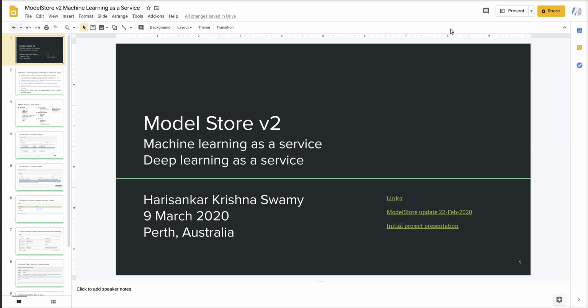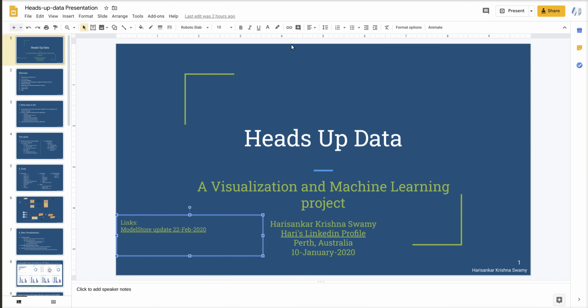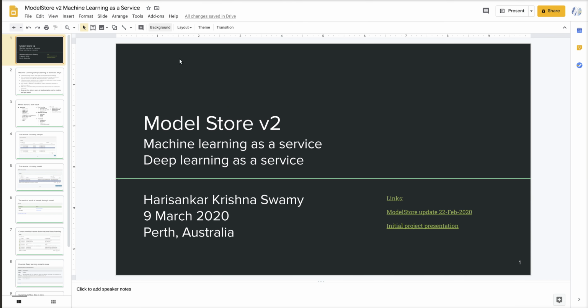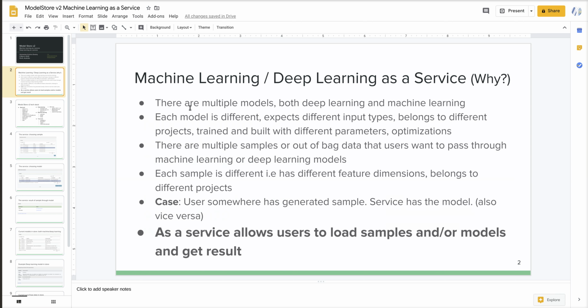Here we look at how the model store project has evolved into a machine learning as a service or deep learning as a service platform. The initial project presentation is available here. If you haven't seen it, you can access that initial presentation along with some recent updates from the links to the right. Now let's look at why we need machine learning as a service or deep learning as a service.